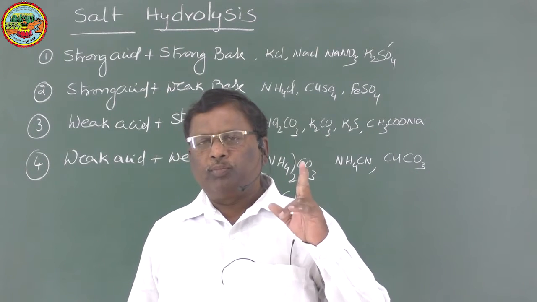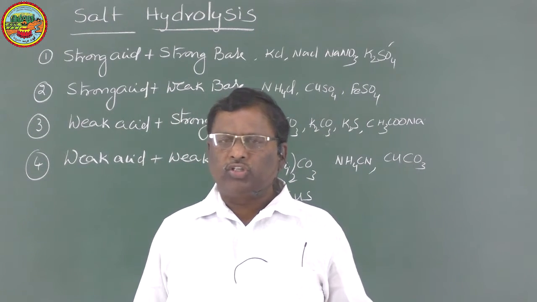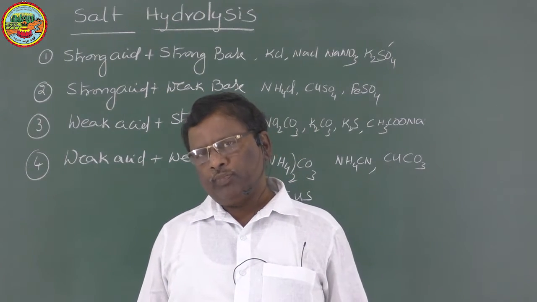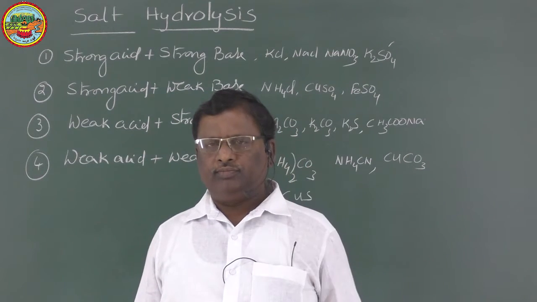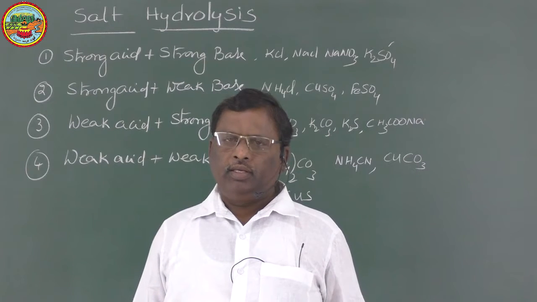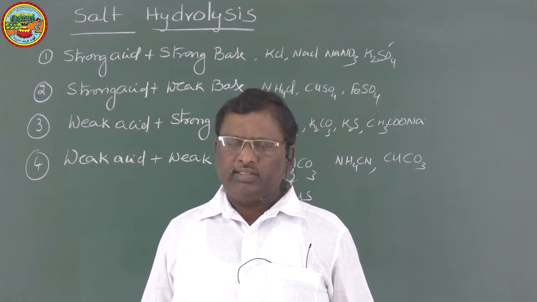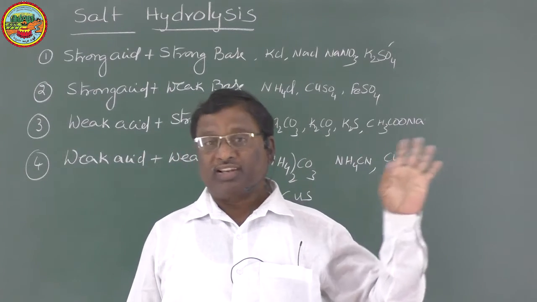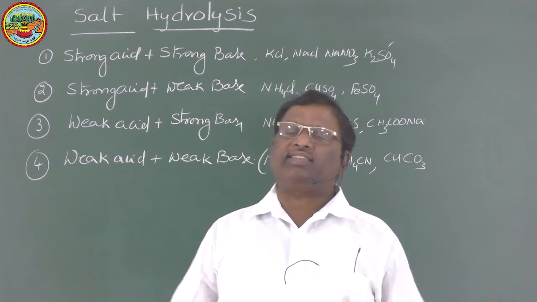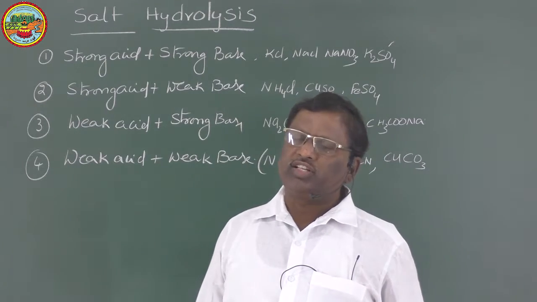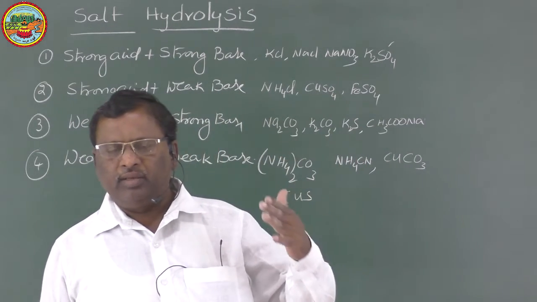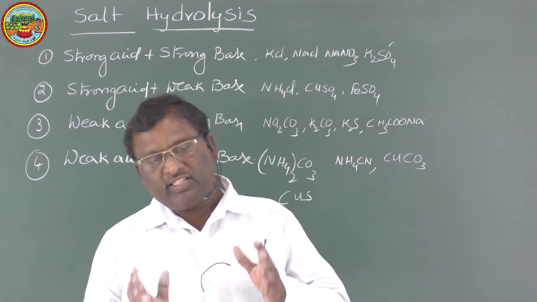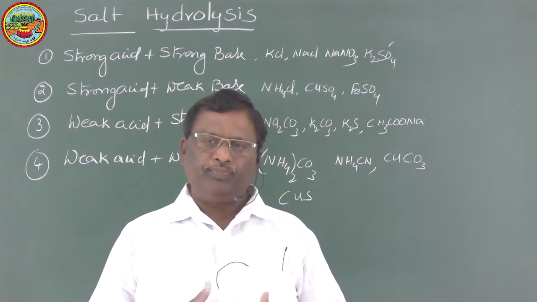Salt contains one positive ion and one negative ion. The positive ion is known as the cation, and the negative ion is known as the anion. When salts are dissolved in water, the neutral water may be converted into an acid or a base. Sometimes it will remain neutral. So in what cases are the aqueous salt solutions acidic, basic or neutral? This depends upon the nature of the salts that we have dissolved.